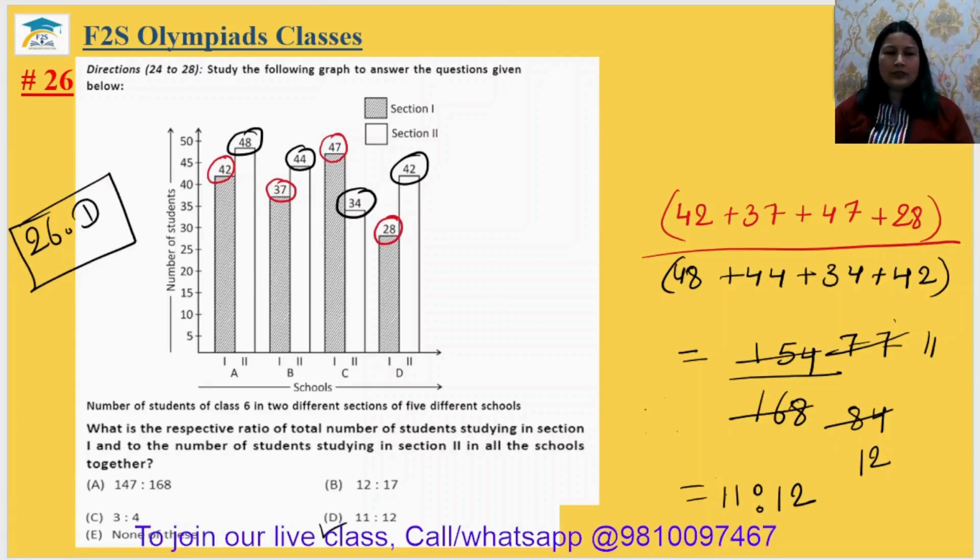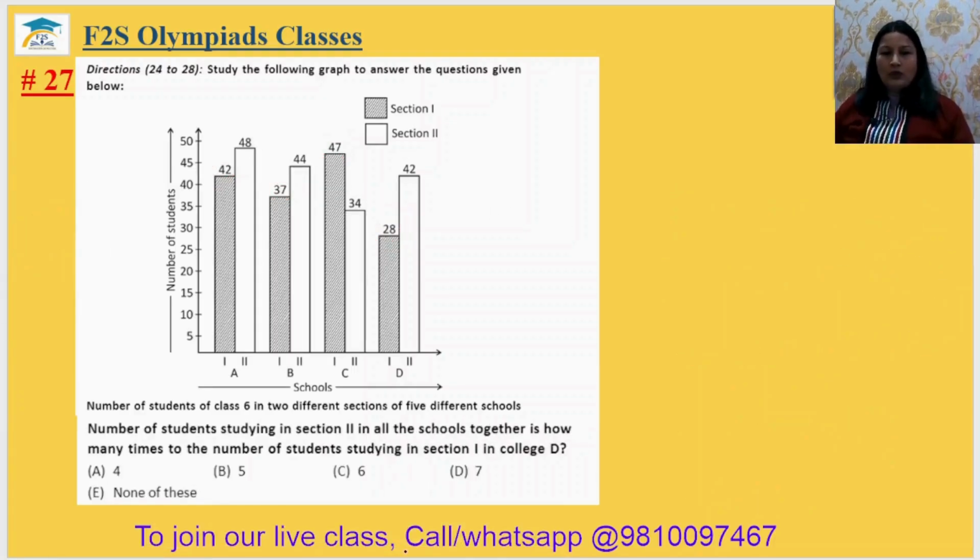Question number 28. Number of students studying in section 2 in all the schools together is how many times the number of students studying in the section 1 in school D. It should be school. Okay. So number of section 2 in all the schools together, we already found it. It is 168. ये हमारा भी हमने निकाला था लास्ट क्वेश्चन में.